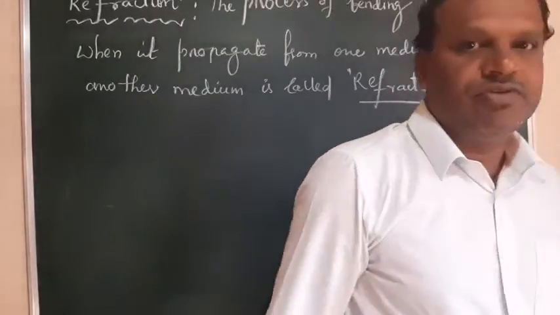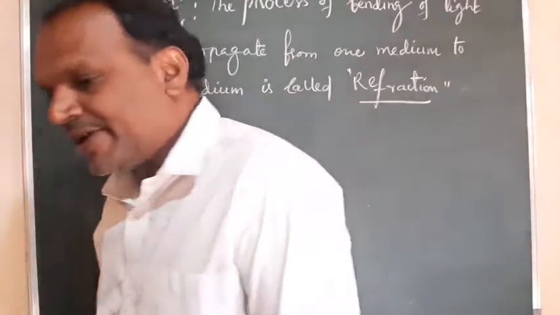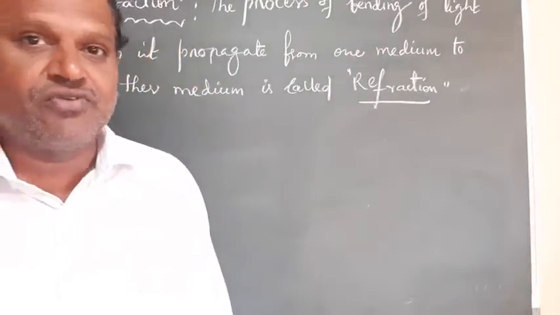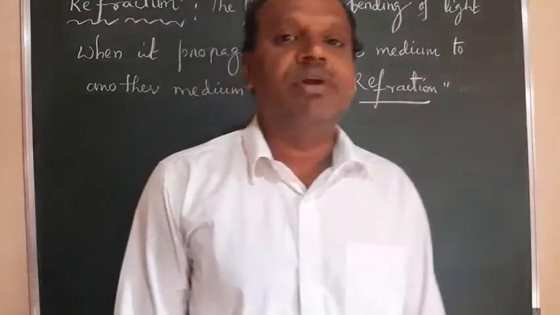So this is the definition for this process of light, where the bending of light can take place, or the deviation of light can take place, or it can change its direction from the initial one where it changes the medium.